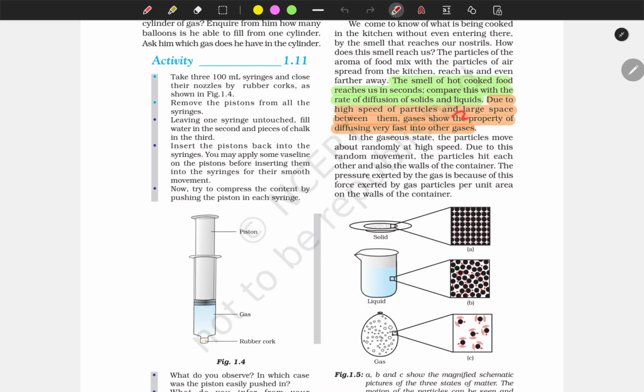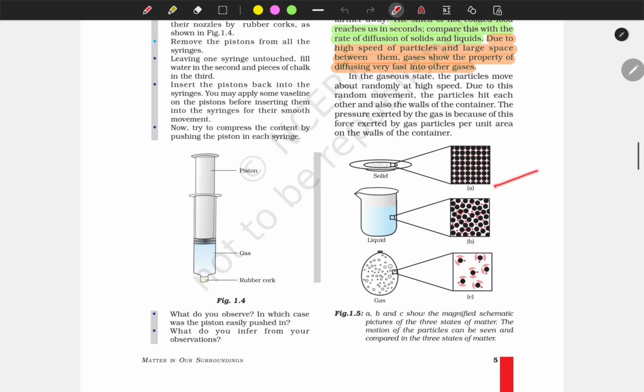Due to the high speed of the particles and large space between them, gases show the property of diffusing very fast into another. Diffusing means spreading through random movement. That is why gas diffuses very fast, because the particles don't have any force of attraction between them, and they are separated very far from each other.